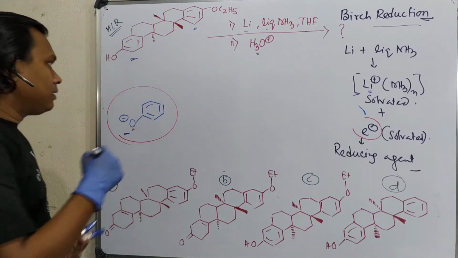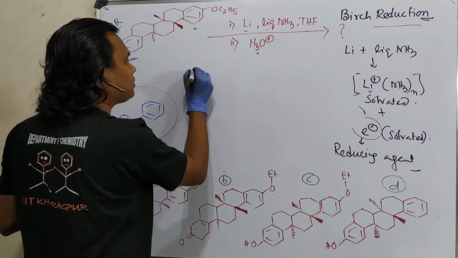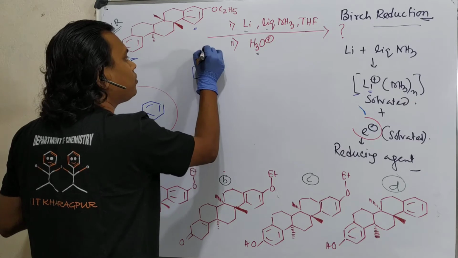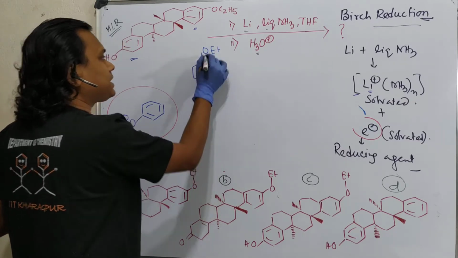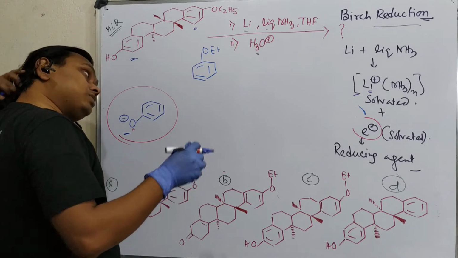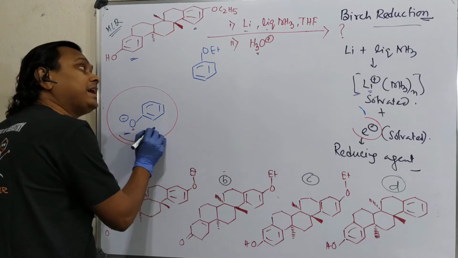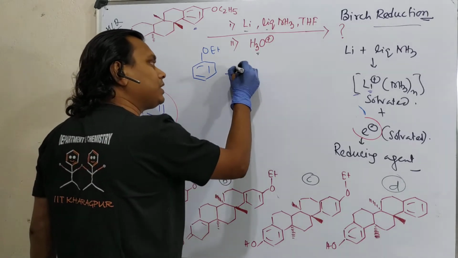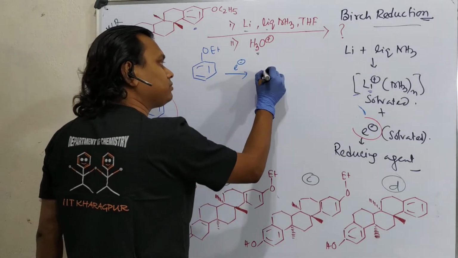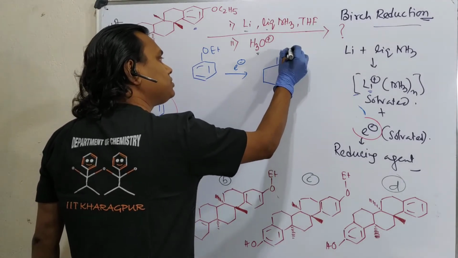Point number 1 is this. Point number 2 is this OEt, phenol ether, attached to OEt. In this case the acid-base reaction is not possible, so the reduction will follow. In this case also it delocalizes electrons into the ring and activates it, but not like that, so the reaction will occur. So first, one electron from the dissolving metal, what will it result in? It will result in this OEt.